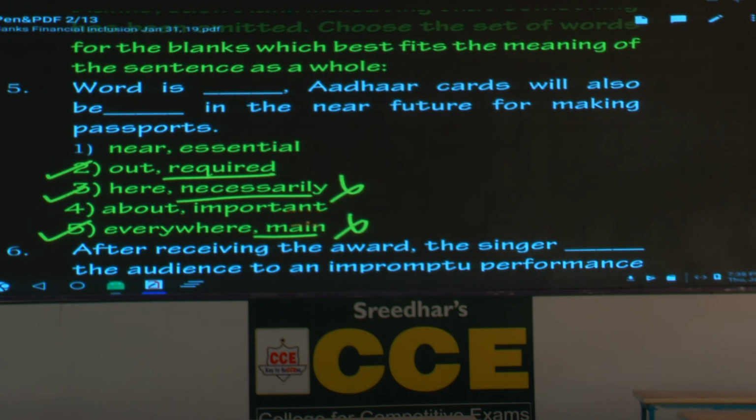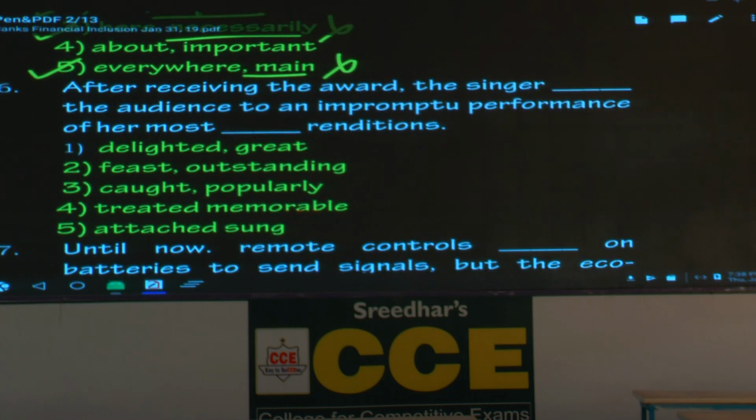Question number 6. After receiving the award, this is a bit difficult. After receiving the award, the singer delighted. Seems right? Hold that one. Feast is not correct. Feast goes with a different context, and the verb form is also not right. Caught, irrelevant, mark it wrong. Treated seems right, comma should be there. Attached, not correct. Now you have to decide between the first option, delighted, and the fourth option, treated.